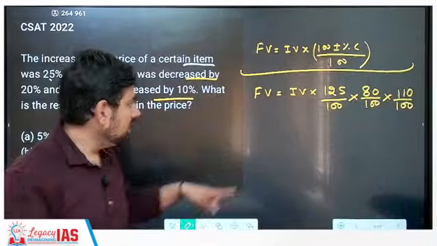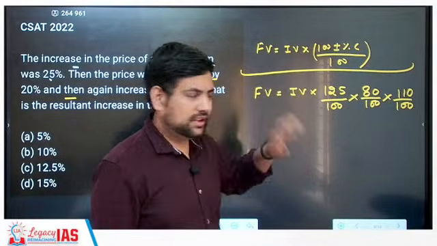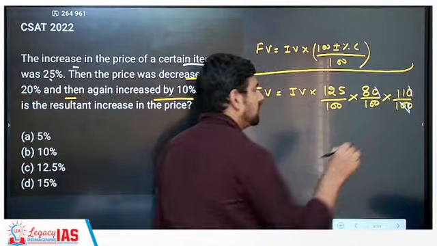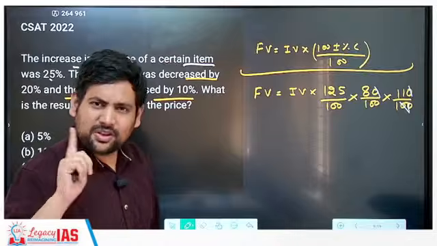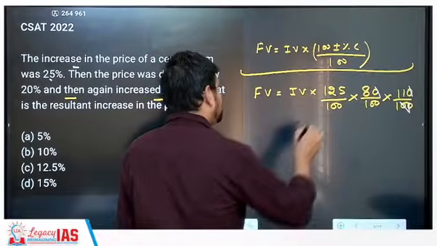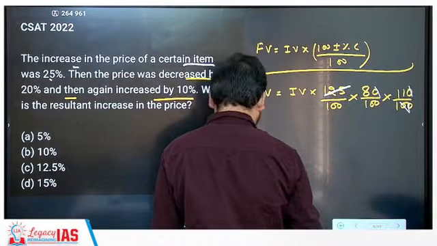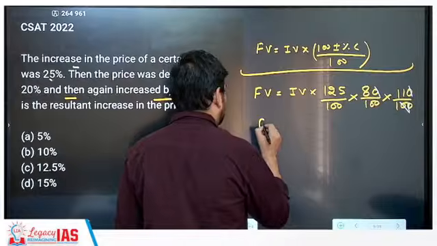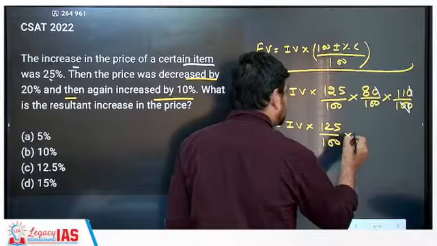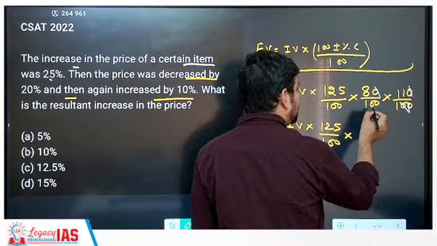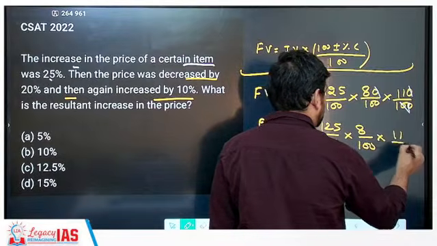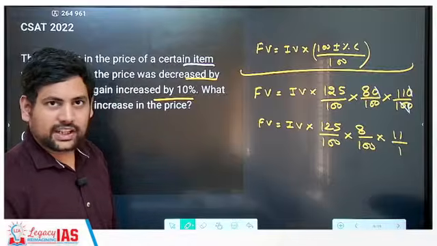Correct? Now our method is what? We get to only 100. So just start cancelling: 0, 0 cancel, 0, 0 cancel. Correct? One 100 is gone. One more 100 I have to eliminate. Let's try to eliminate this, it looks easier to eliminate. So now you see here how many times you can cancel this out. I'm writing again to do the cancellation clearly. So now it becomes 125 by 100 into, now 8 and 11 are left, but all this is gone. So this is 8 by 100 into 11 by 1. Correct? This is only remaining.